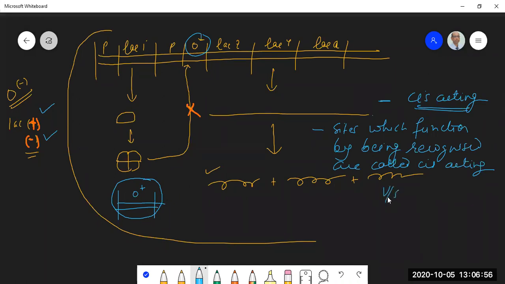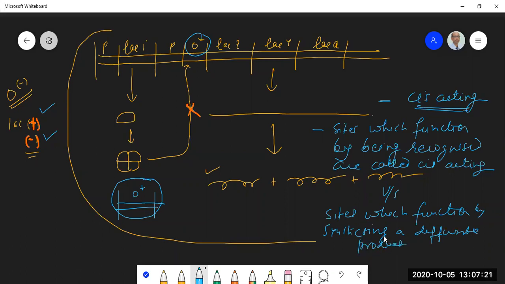Vis-a-vis the trans-acting, LACI is trans-acting. Sites which function by synthesizing a diffusible product are called trans-acting. Okay, so LACI is trans-acting because it codes for a diffusible product, a protein.